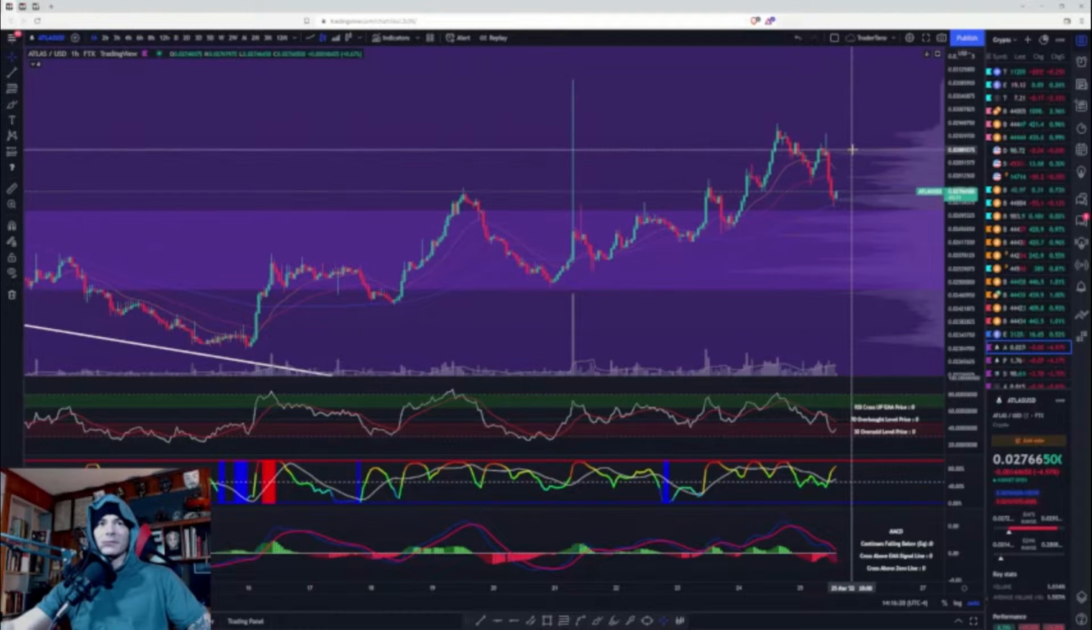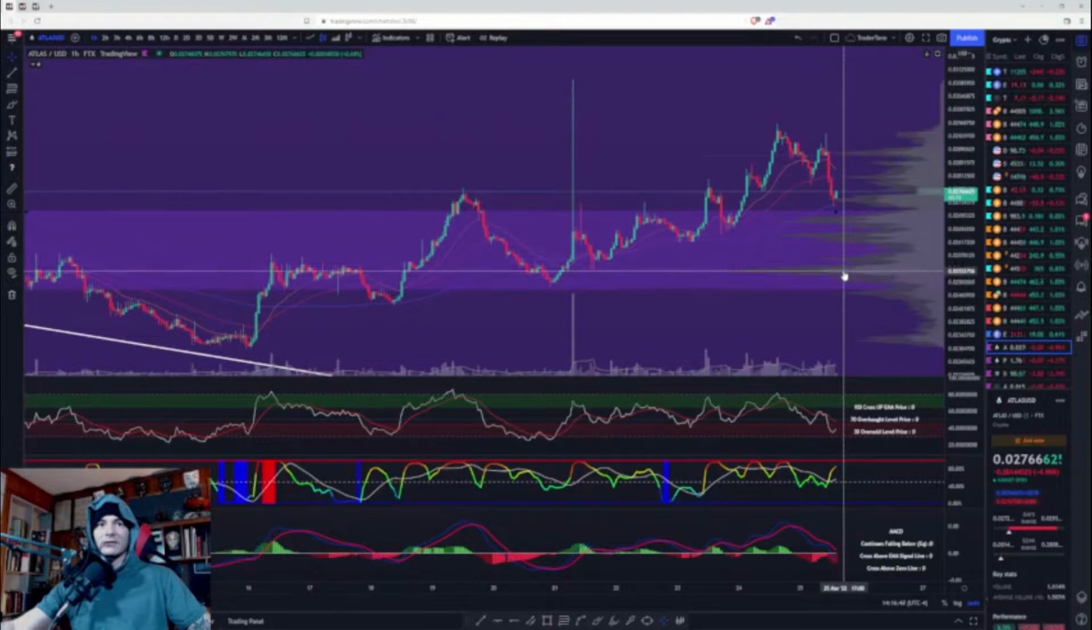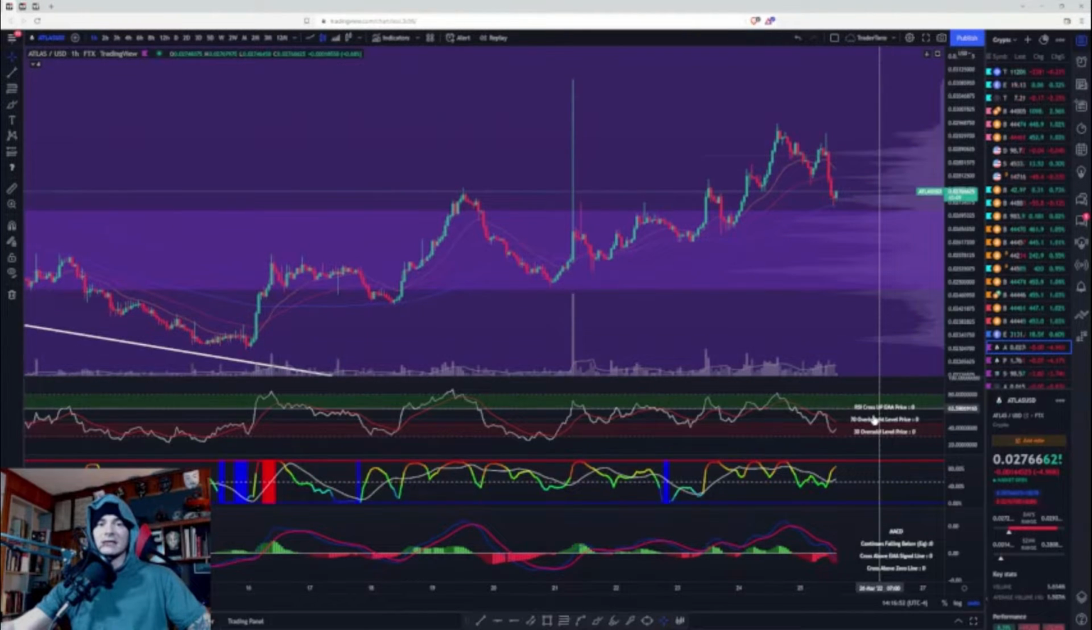So we need to get back above this high at 0.0288 in order for us to become bullish again. Validation of the downside, the continuation of the downside, would be getting back down below 0.0266. And then I would expect us to come all the way back down here to this point of control at 0.0253. RSI is in the bearish control zone.